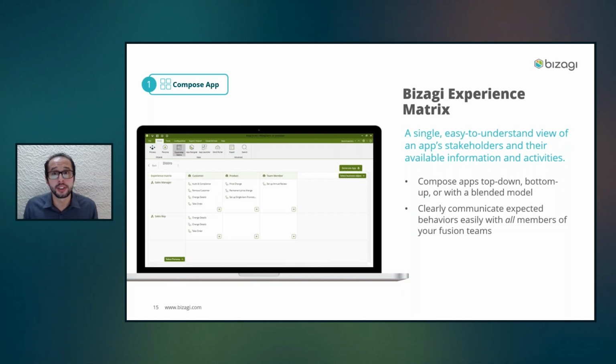Or if not, the other possibility is, hey, you know what? I have been already working for a while with Bizagi, so it means I already have some elements. I don't have to start from scratch all the times. Instead of that, I can reuse all those existing elements to compose my Experience Matrix.